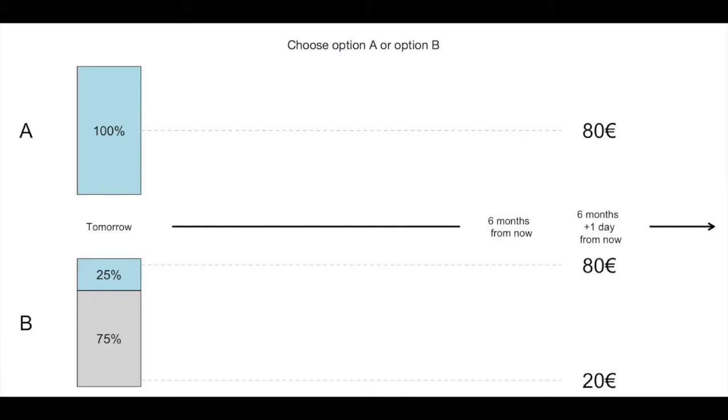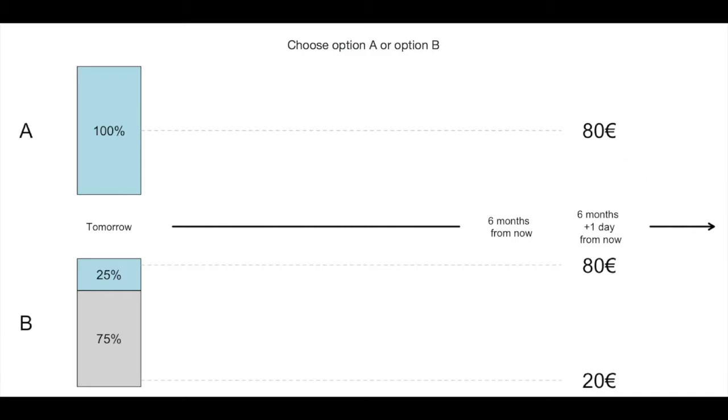Here is an example of a list of questions. In this list of questions, option B gives €80 with a probability of 25% and €20 with a probability of 75%. Option A gives a payment that varies across questions. In this first question, option A offers €80. Note that for this question, you may prefer option A because option B can give €80 or less, whereas option A cannot give less than €80.